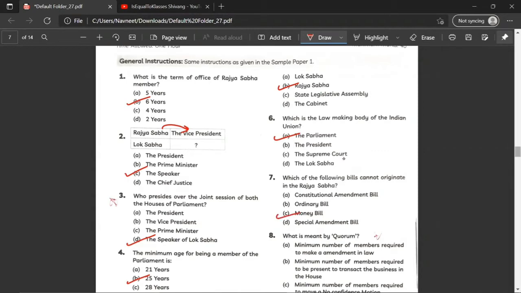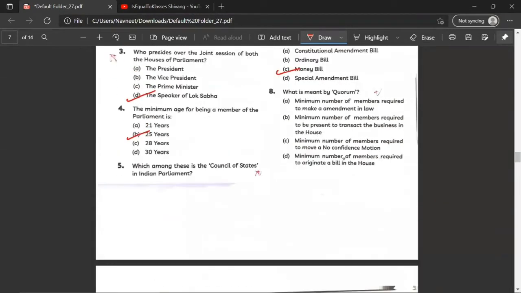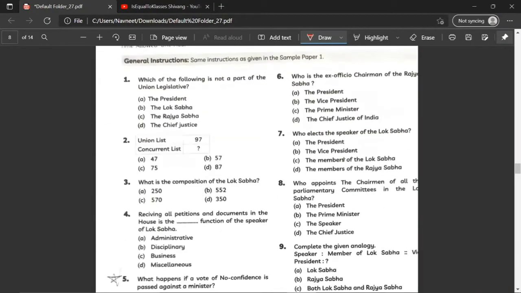Which of the following bills cannot originate in the Rajya Sabha? Money bill. All other bills may originate from Rajya Sabha, but money bill can only originate from Lok Sabha. What is meant by quorum? The minimum number of members required to be present to transact the business in the House. B would be correct.